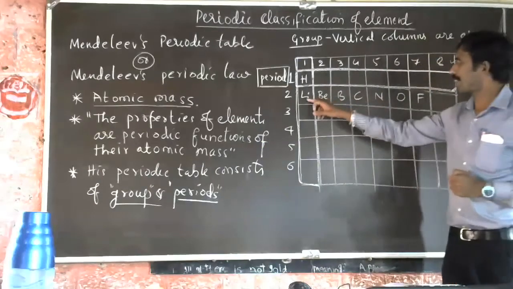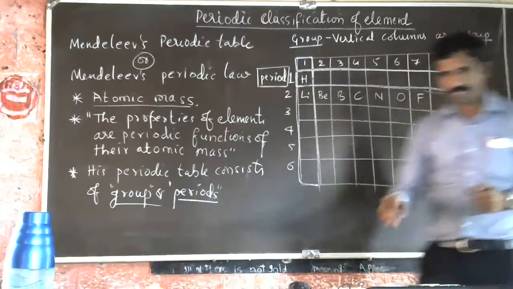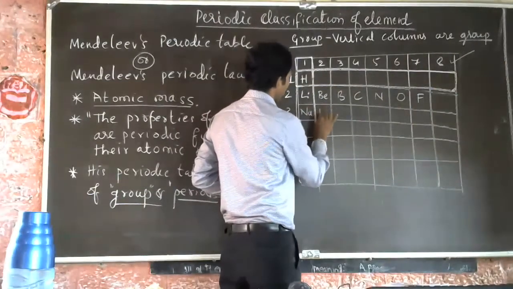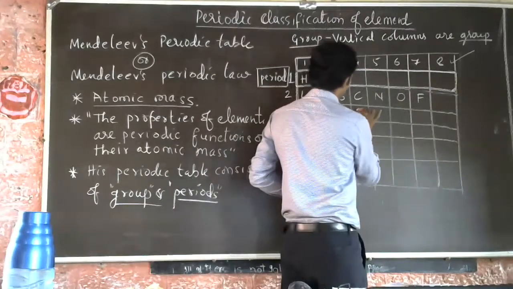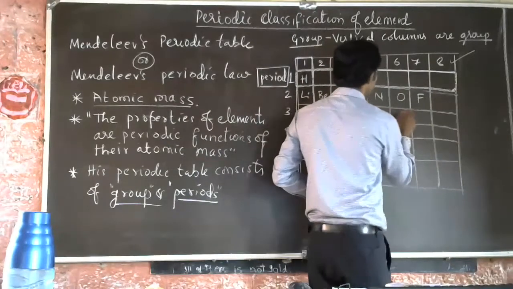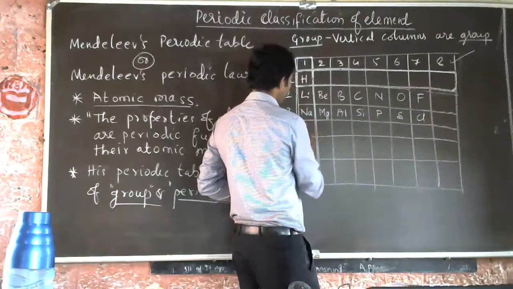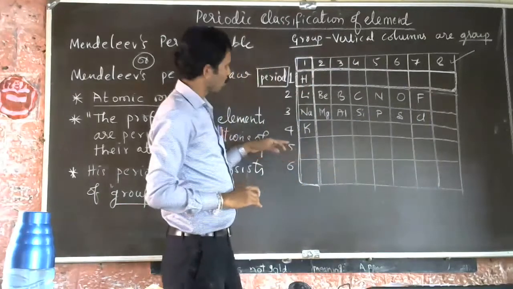So like that, lithium, beryllium, boron, carbon, nitrogen, oxygen, fluorine. After fluorine, they placed sodium, magnesium, aluminum, silicon, phosphorus, sulfur, chlorine, then here potassium. See here, you can just see what they did.